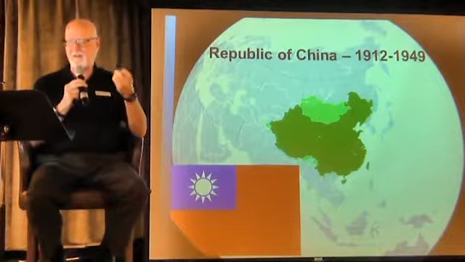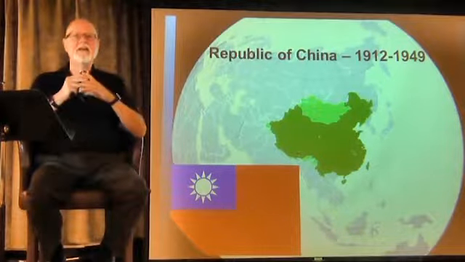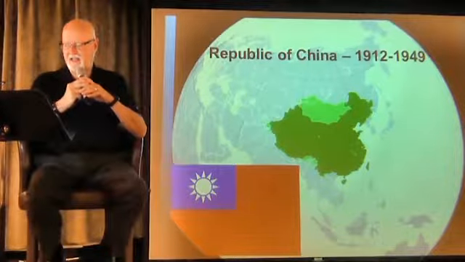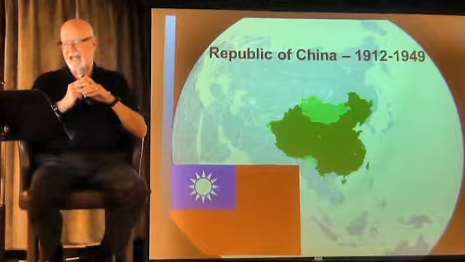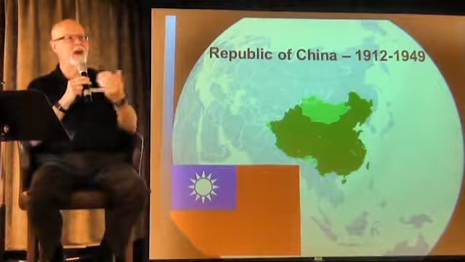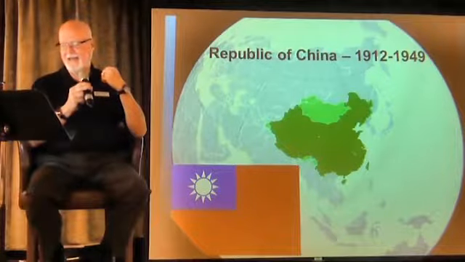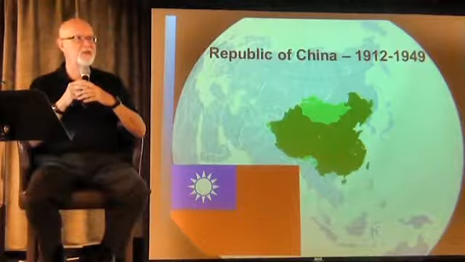And during this time, with all of the upheaval of that, Sun Yat-sen, who was still around, set up a rival government in Guangzhou in the 1920s, early 20s. He asked for help from the West. He turned to Western Europe and the United States and asked for support. And they refused to support him, they ignored him, and so he ended up turning to the Soviet Union.